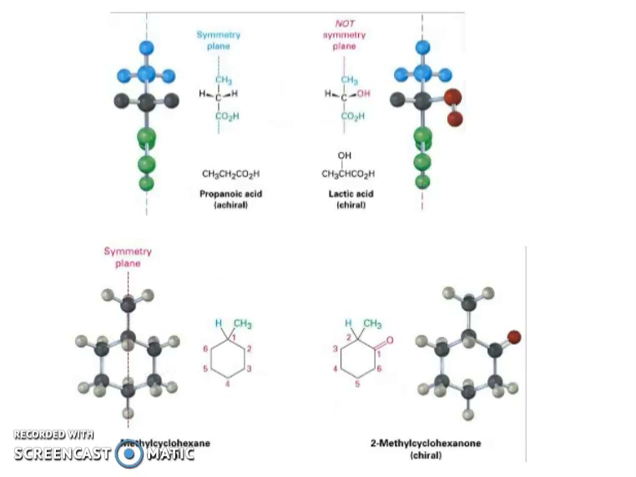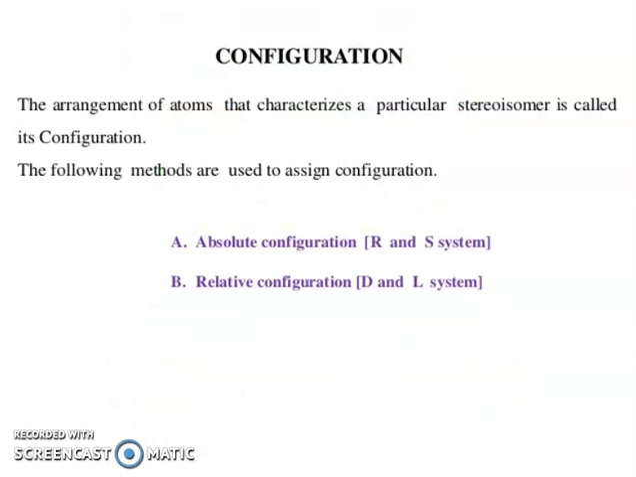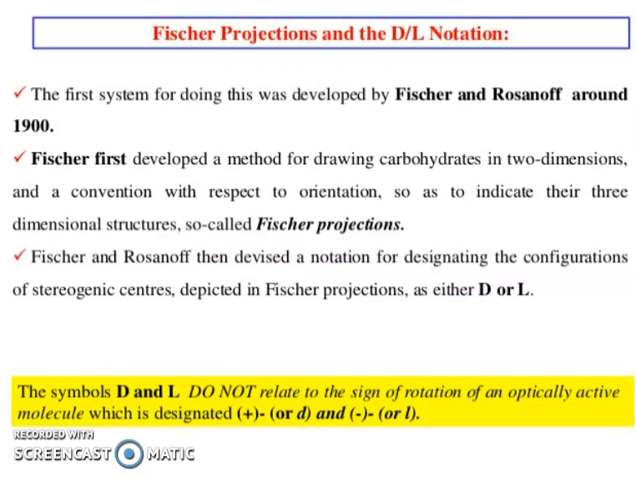Now you can see a symmetrical plane: not symmetrical plane, chiral; symmetric plane, achiral. Now configurations. The arrangement of atoms that characterize a particular stereoisomer is called its configuration. The following methods are used to assign configurations: A. Absolute configuration, R and S system; relative configuration, D and L system; Fischer projection and DL notation.